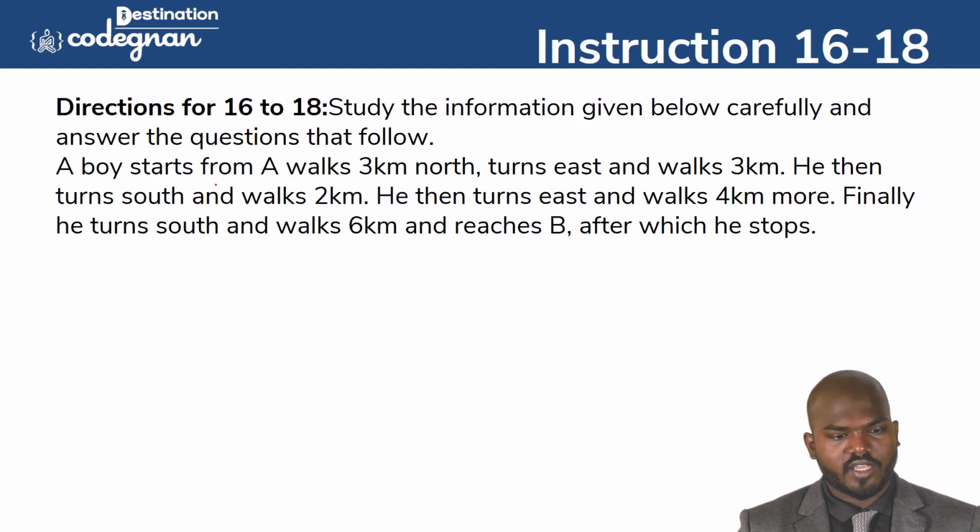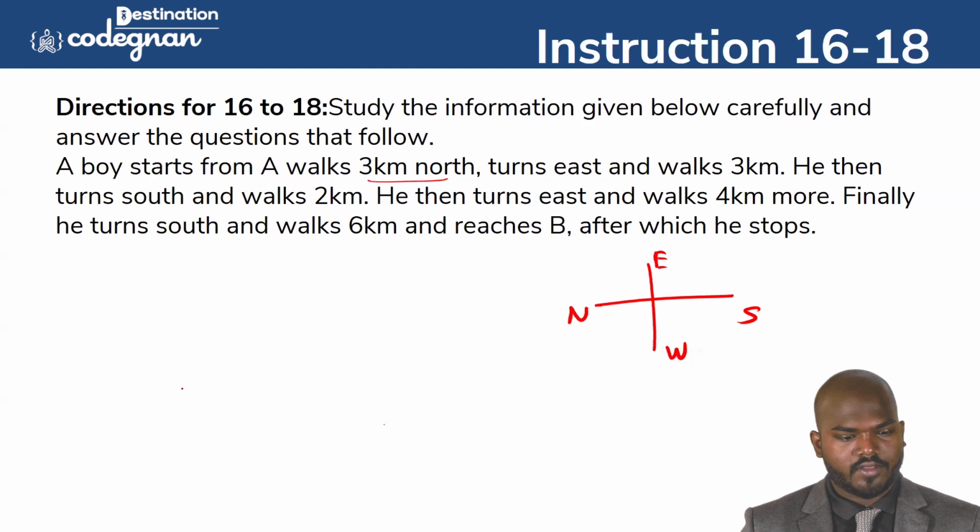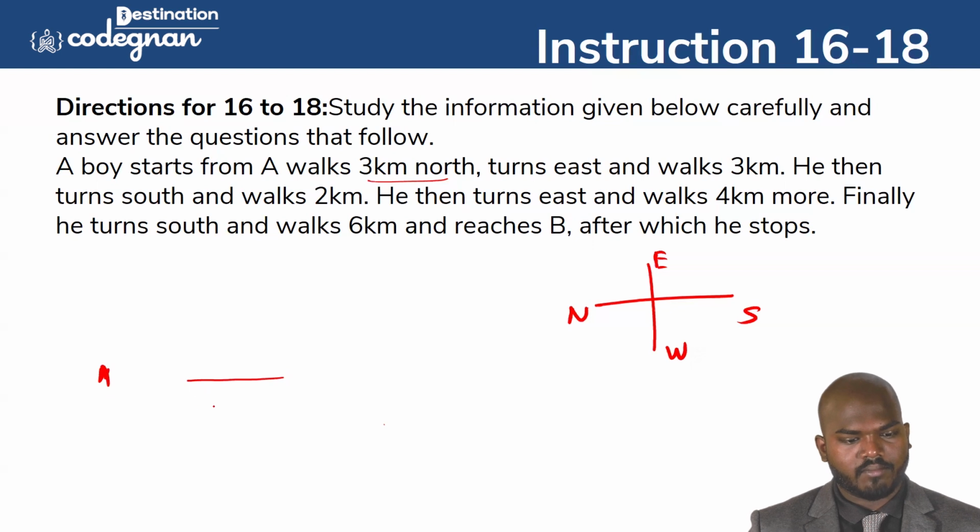The boy starts from A, walks 3 kilometers north. Okay, so you can mark 3 kilometers north. Boy starts from A, so I'm picking it up. North, south, east, west, you can take it up. He was walking 3 kilometers north. We don't know in which direction he started, but he walked 3 kilometers north. Okay, so this is the 3 kilometers north.